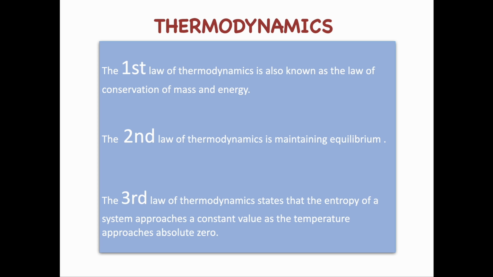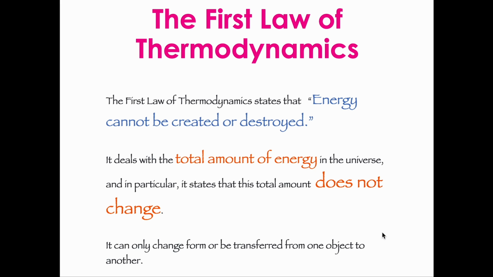The first law of thermodynamics is also known as the law of conservation of mass and energy. The second law of thermodynamics is maintaining equilibrium. The third law of thermodynamics states that the entropy of a system approaches a constant value as the temperature approaches absolute zero. You can pause and write this down on your notes so that you can memorize it for later. So now let's start with the first law of thermodynamics. I'm going to explain so that it's easier for you guys to memorize.